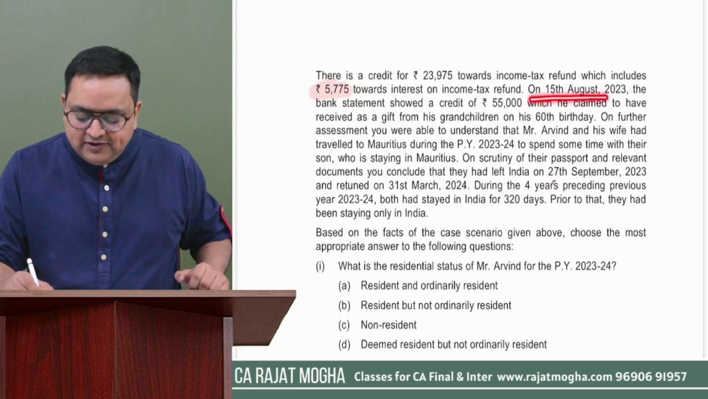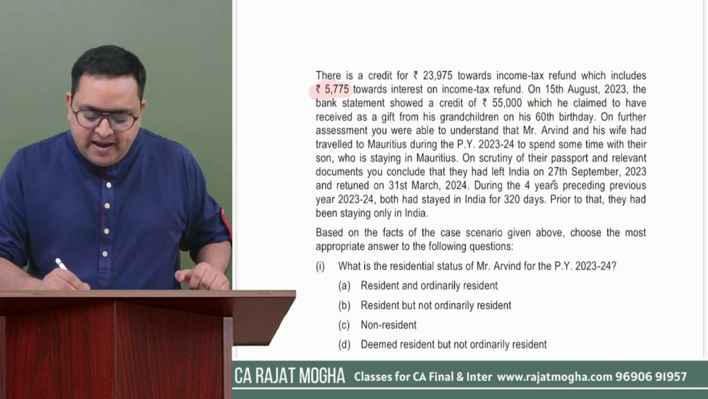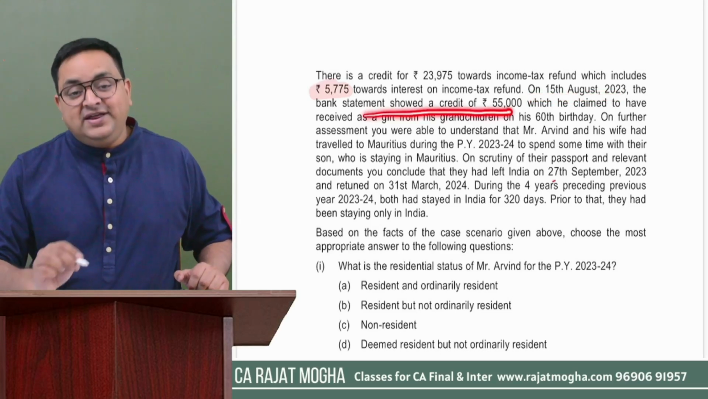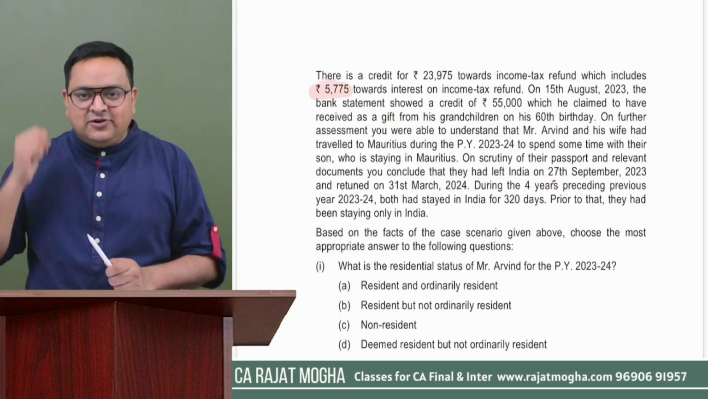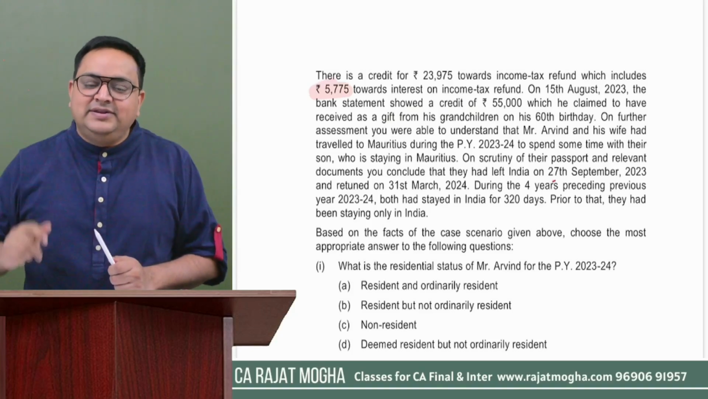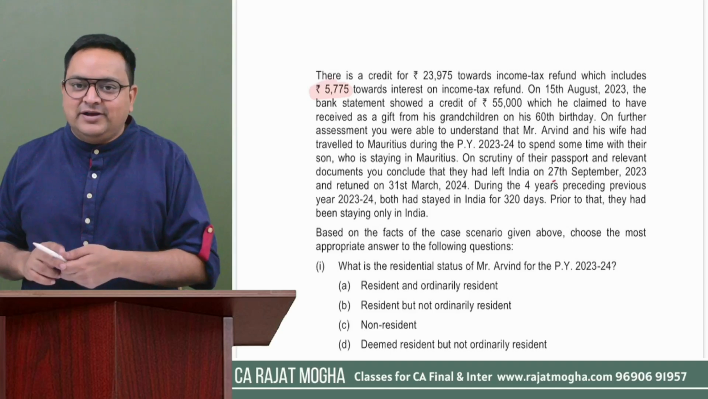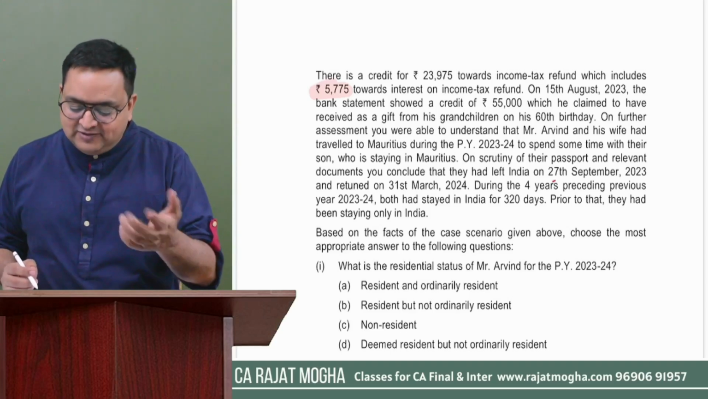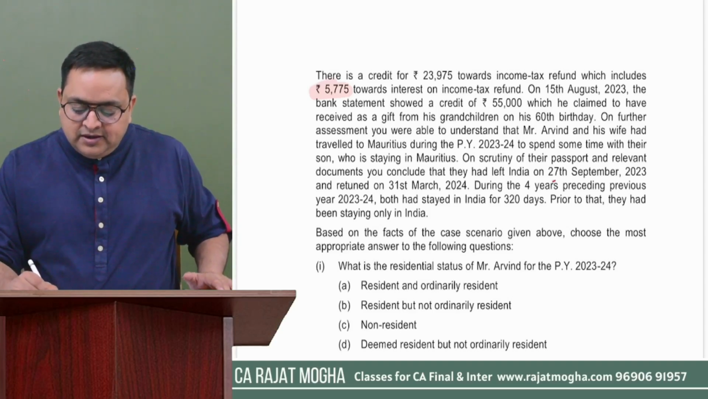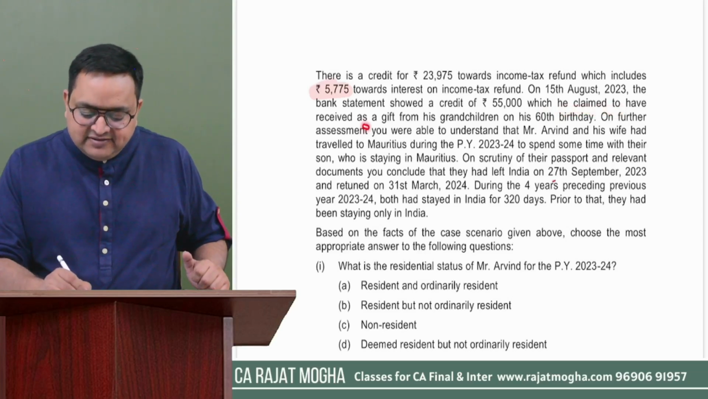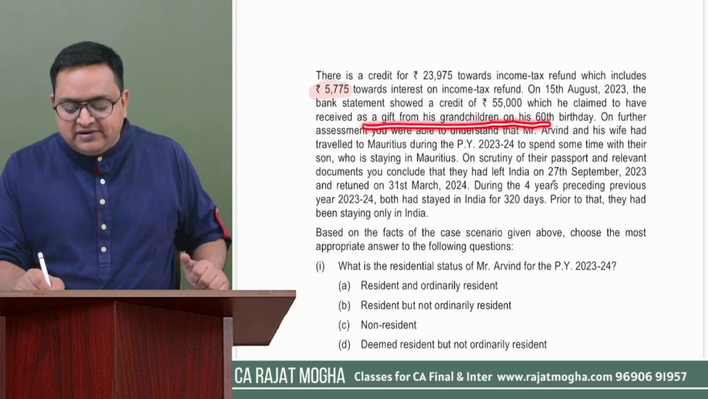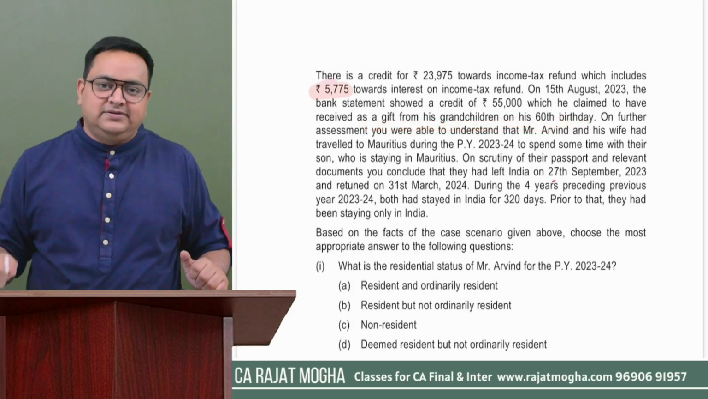On 15th August 2023, the bank statement showed a credit of 55,000. Now you are asking him, sir, where did this 55,000 come from? So tell us the story about this. What is this 55,000? You have this in your bank account. He is explaining now, which he claimed to have received as a gift from his grandchildren on his 60th birthday.